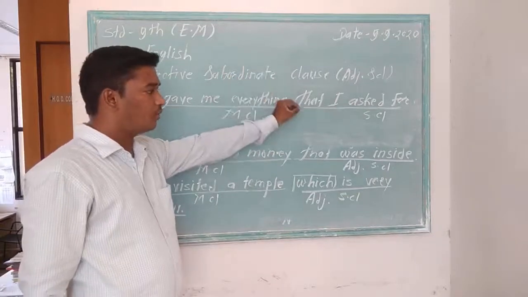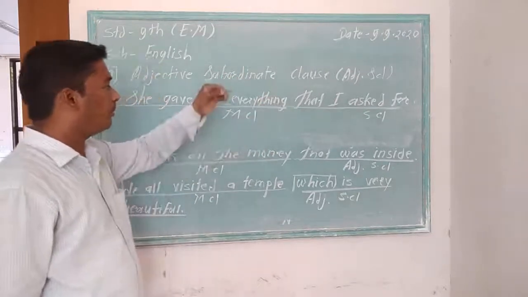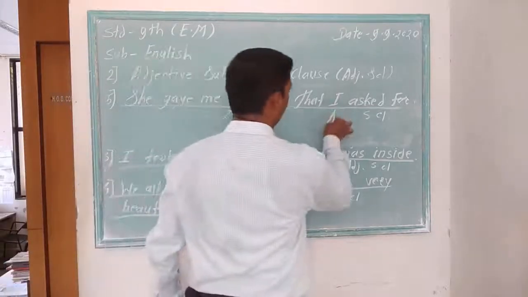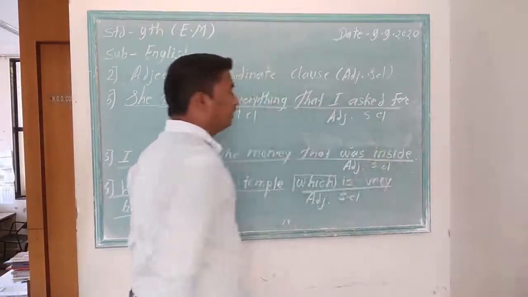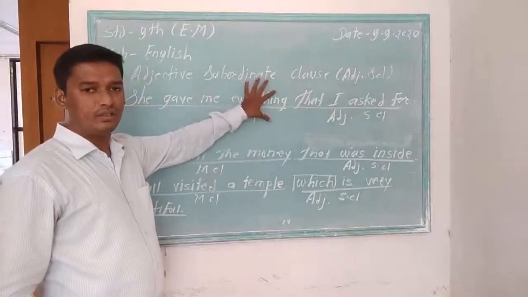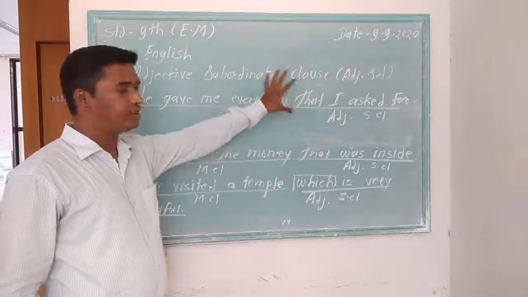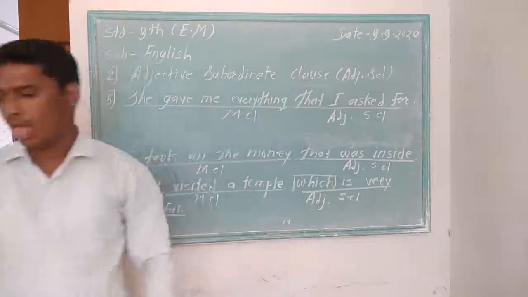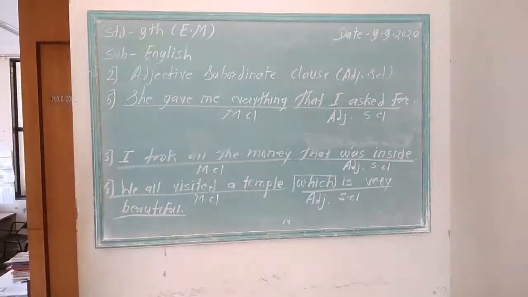So that subordinate clause tells more information about this everything, so it is an adjective subordinate clause. It describes the noun everything in the given sentence. Write down this one statement.